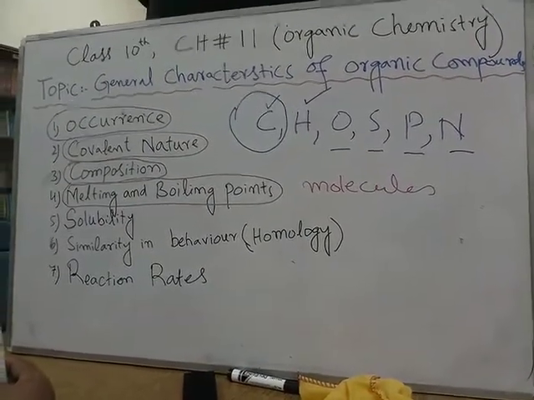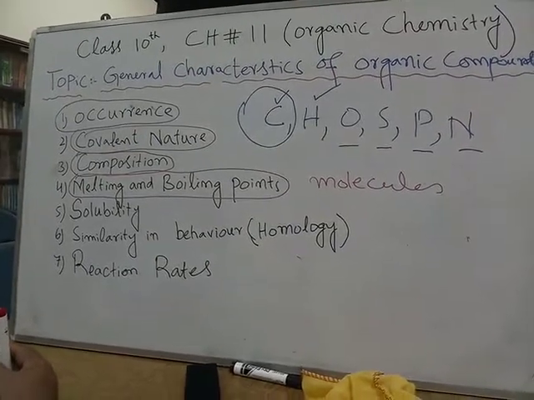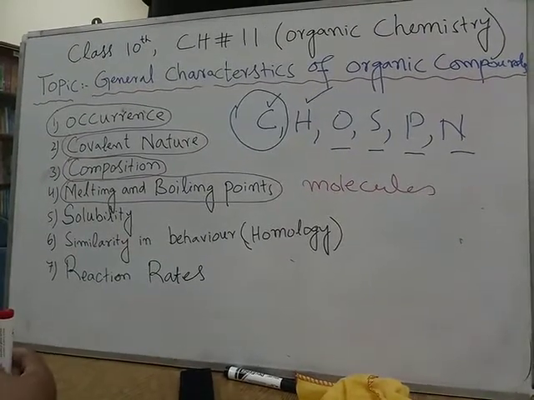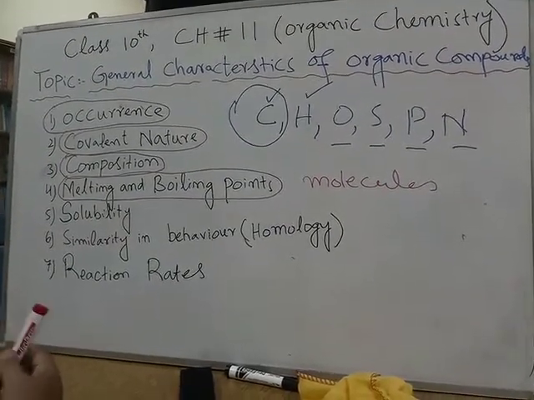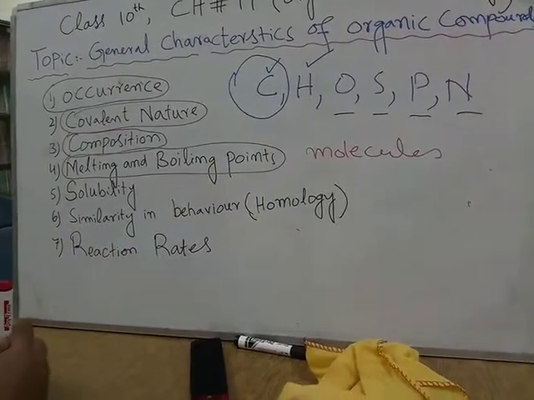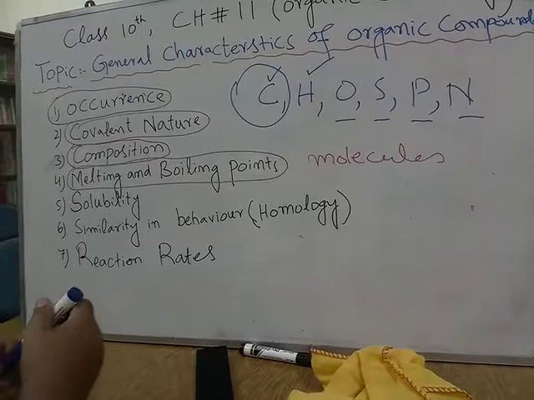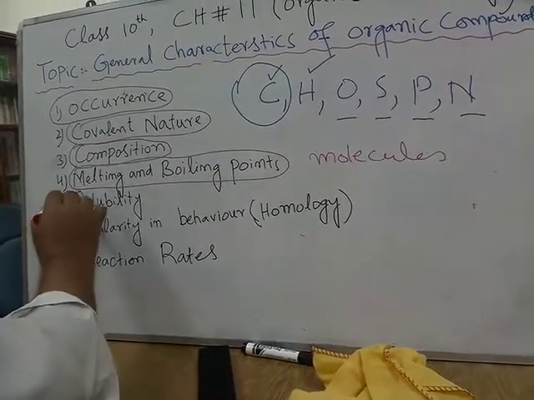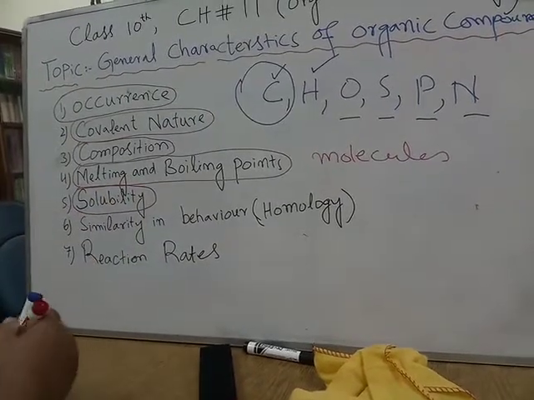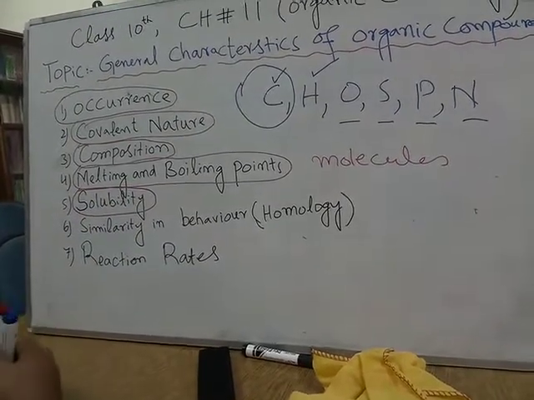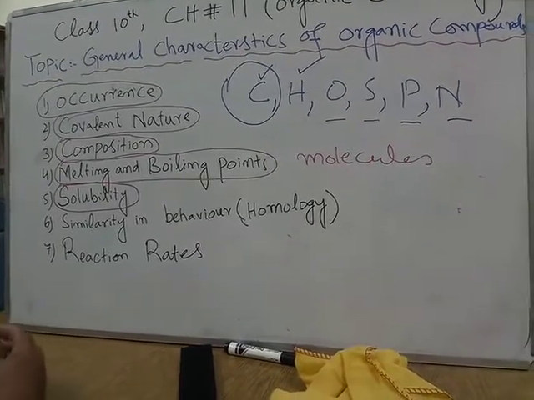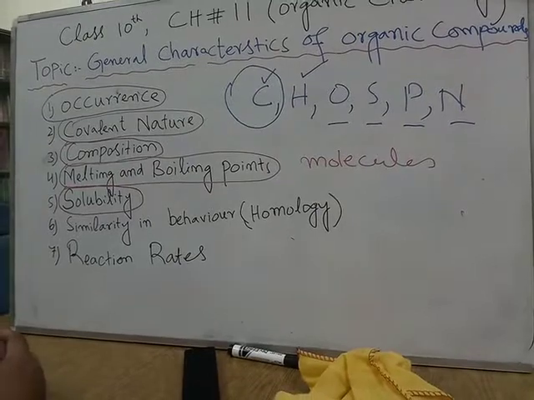That's why most of the organic compounds exist in the gaseous state. Some of them are liquids, but very few are solids. So this is the main reason, their low melting and boiling points. Now let me proceed towards the fifth property, that is the solubility. Solubility means in which solvent the organic compounds can dissolve. Remember that most of the organic compounds are non-polar.